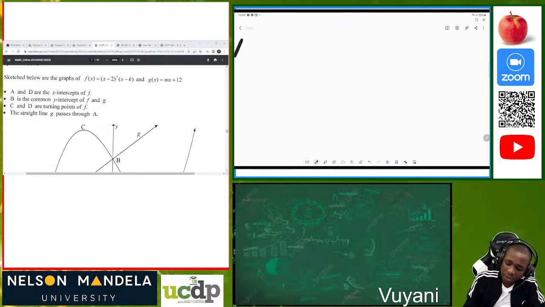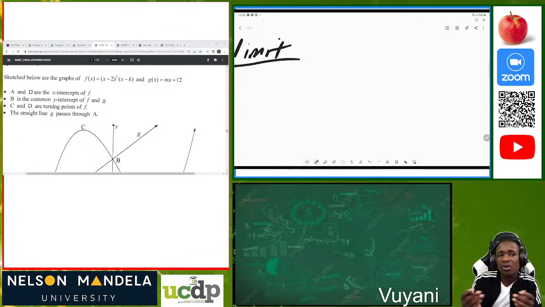Then we have what we call a limit. We know that a car has a limit, and you also have a bank limit. Everything has a limit. So now we have what we call limits in maths, in calculus.